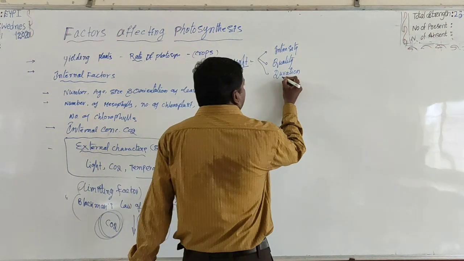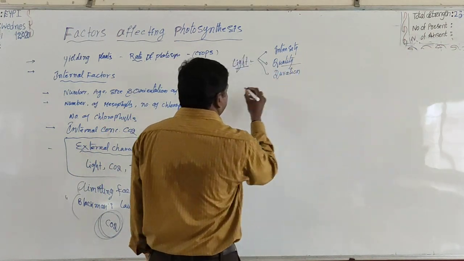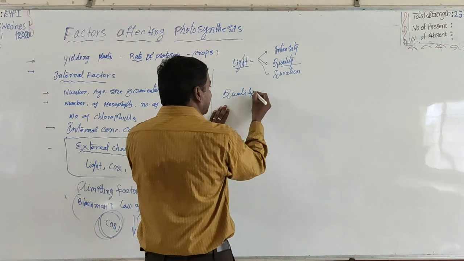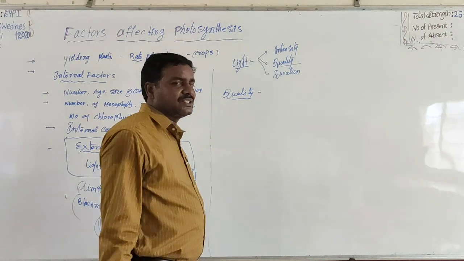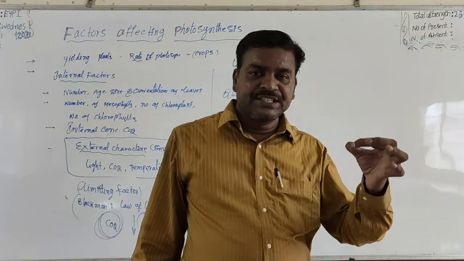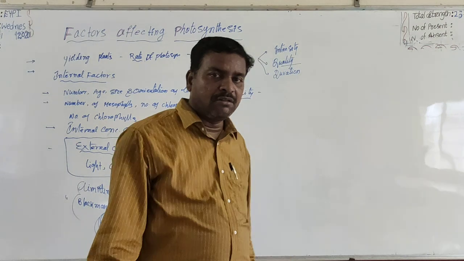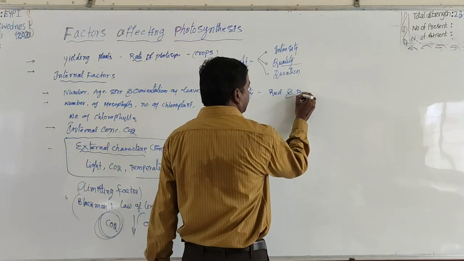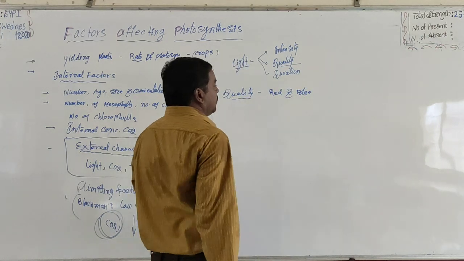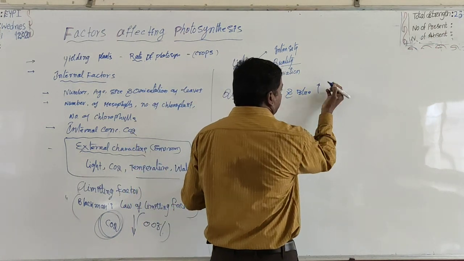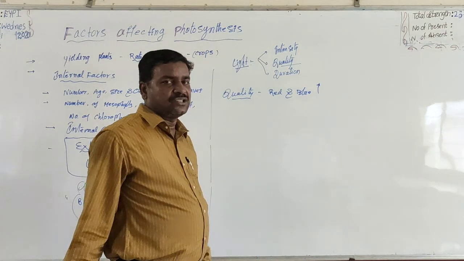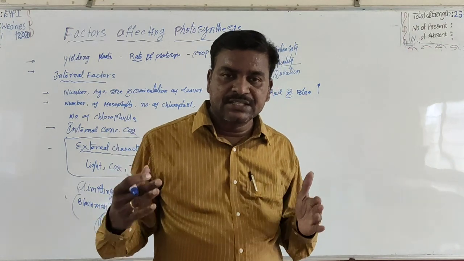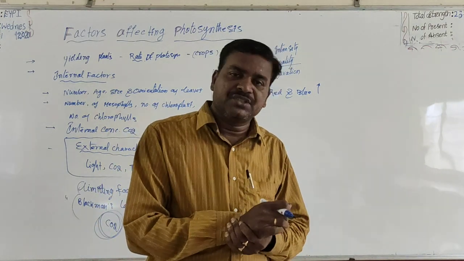Now coming to light quality. How does light quality influence the rate of photosynthesis? The rate of photosynthesis is very high in red and blue lights. Red and blue lights are very suitable light for improving the rate of photosynthesis.